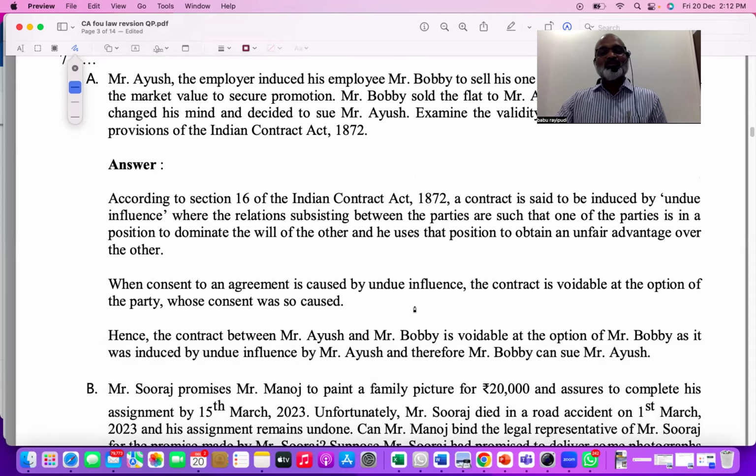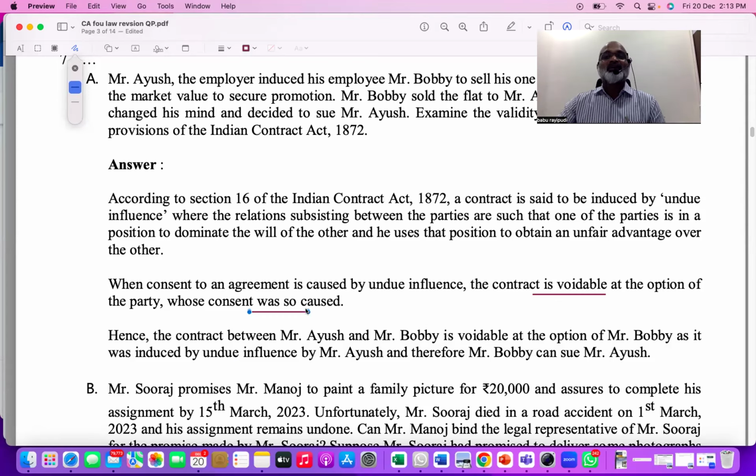Second concept: when the consent is caused by undue influence, the contract is voidable. Obviously, when the consent is taken by undue influence, 100% we treat that contract as voidable. What is voidable? Where one party is affected, and if that party wants to, he can go to court and enforce it. So second paragraph clear. So I'm giving you summary answers.